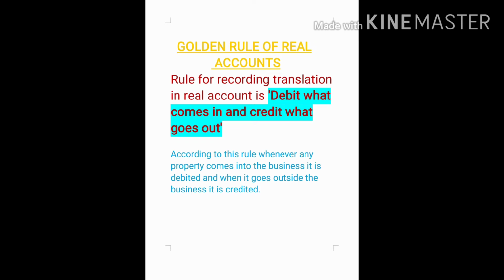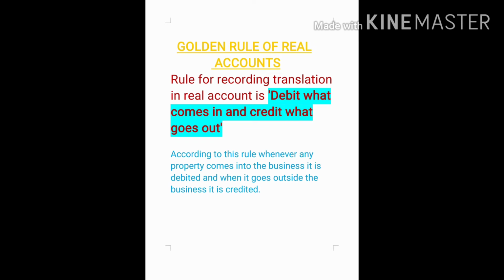Just remember this small way. What comes in will be debited and what goes out will be credited. So according to this rule, whenever any property comes into the business, it is debited, and when it goes out of the business, it is credited. So this is the golden rule of real account. We need to keep this in mind whenever we are passing the journal entry for a real account. The golden rule should be applied. It is a must.